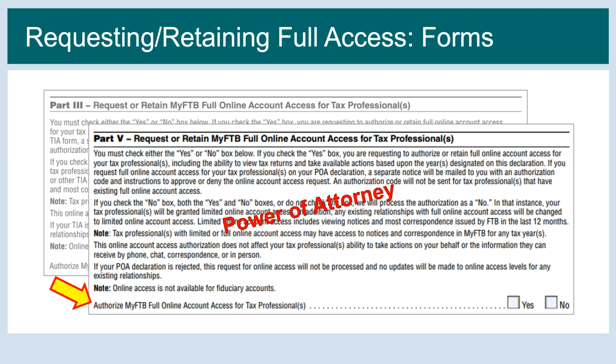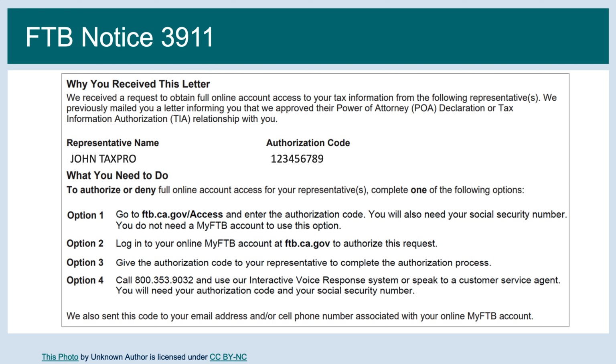Once the taxpayer receives the 3911 notice, they have 4 options available to authorize full account access. Option 1, access the web application on our public website at www.ftb.ca.gov/access. Option 2, log into their MyFTB account. This option does not require an authorization code.